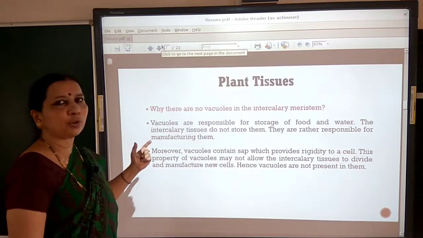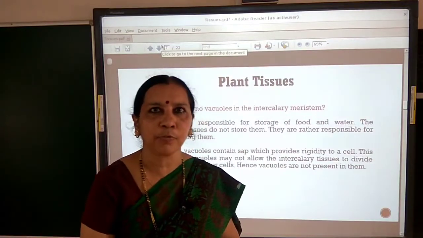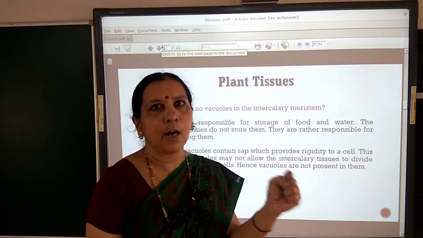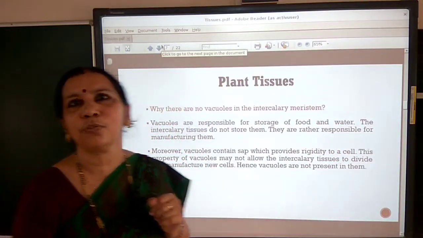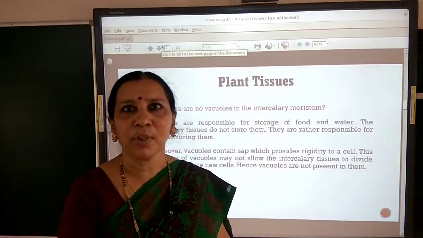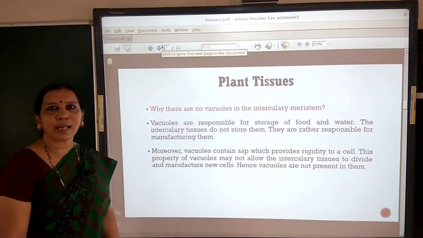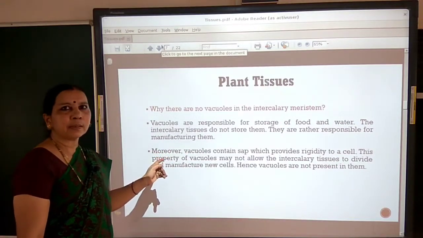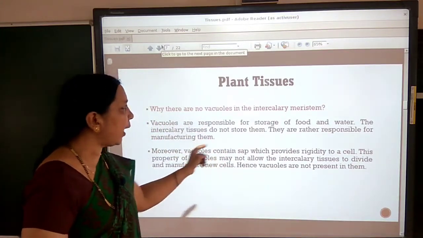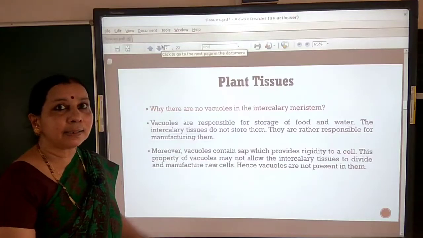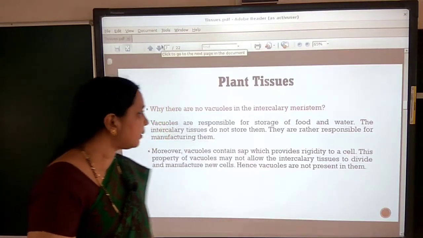Why are vacuoles absent there? You have learnt in 8th standard that vacuoles perform the function of storage of food and water. Here, these meristematic cells do not store food and water, they manufacture them. So, there is no need to store them, since they do not have vacuoles. One more point you note here, vacuoles contain cell sap which provides rigidity to the cell, but that rigidity is not necessary for this meristematic tissue.